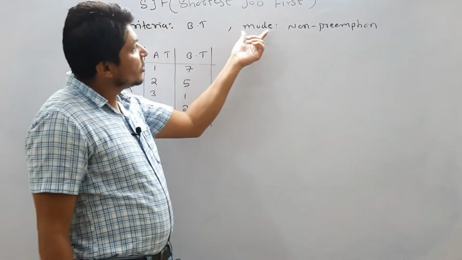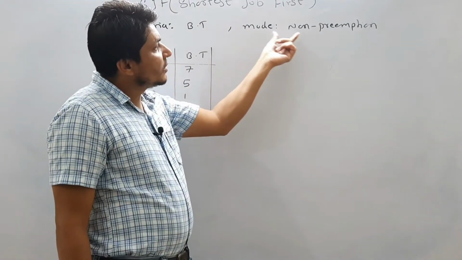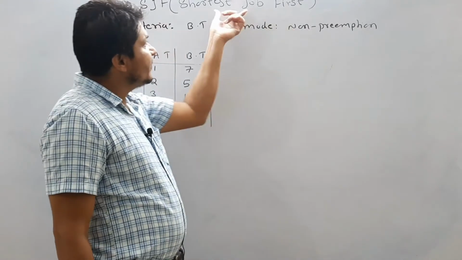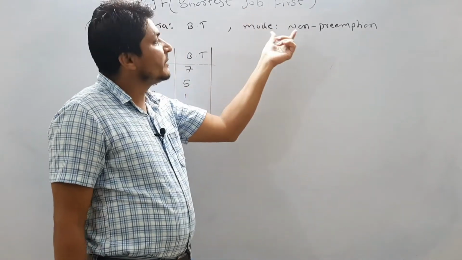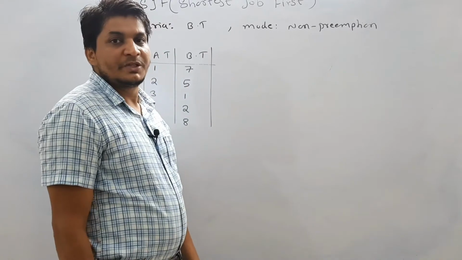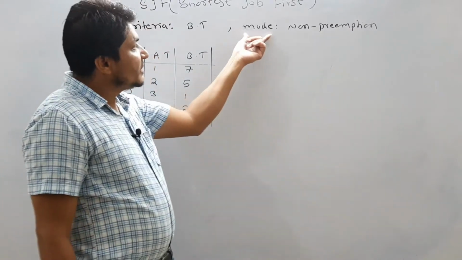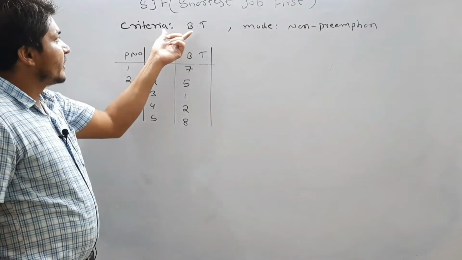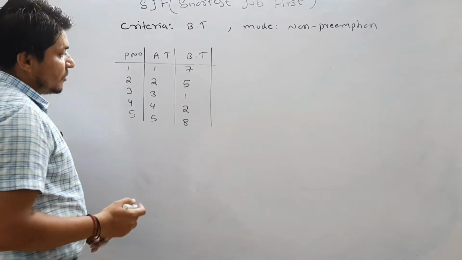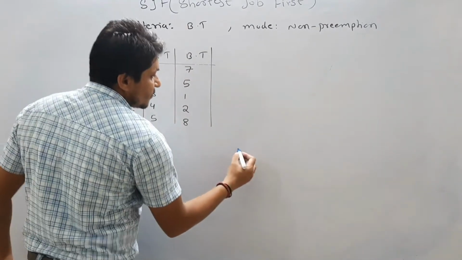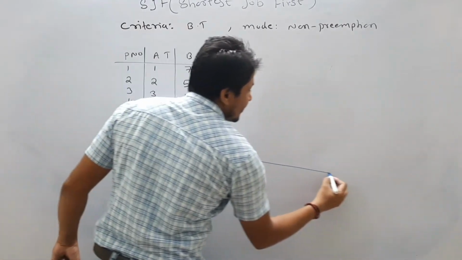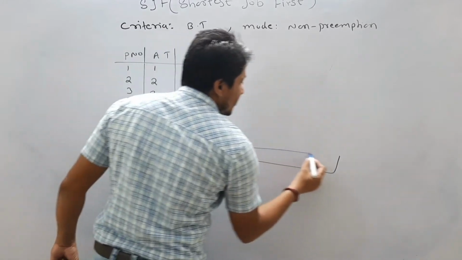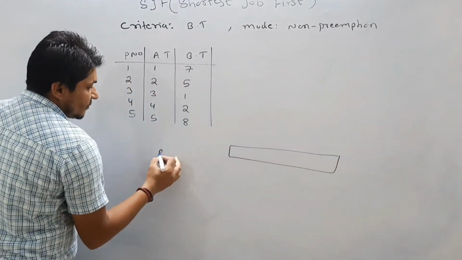Now what is the mode? First we are going to execute non-preemptive SJF, then we are going to talk about preemptive SJF also, which is SRTF. So the mode is non-preemption, and the criteria is burst time. So let us see how it is going to be executed. Okay, so this is the ready queue.